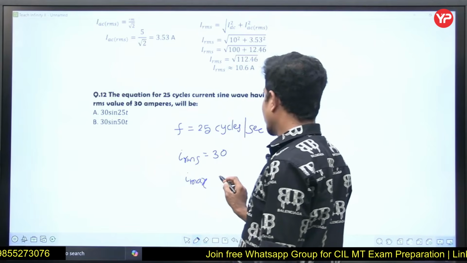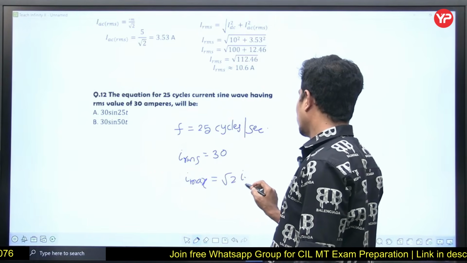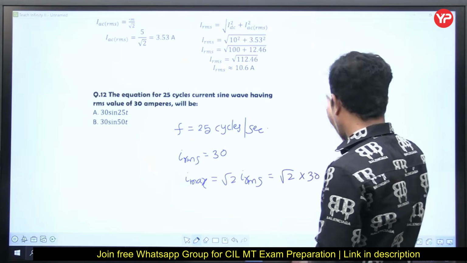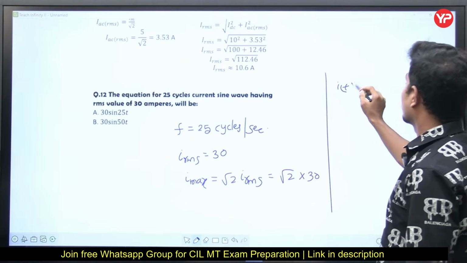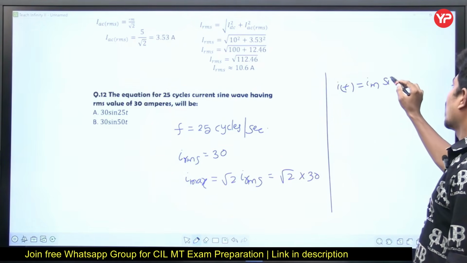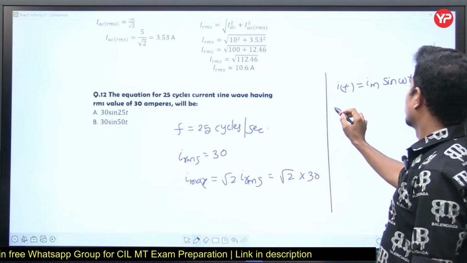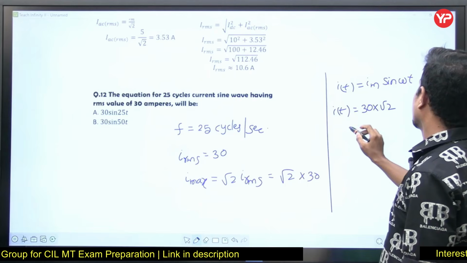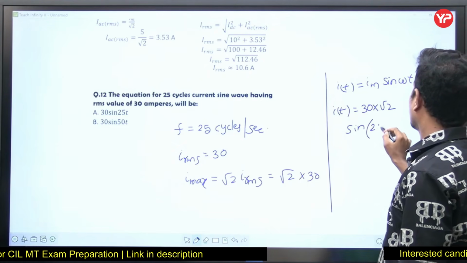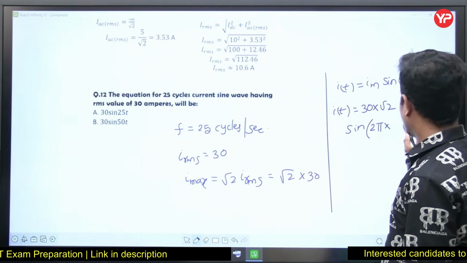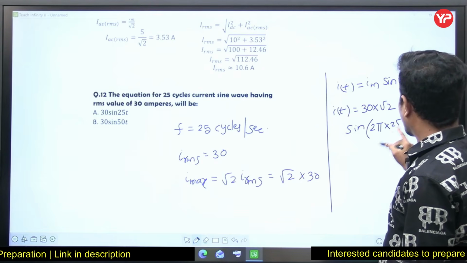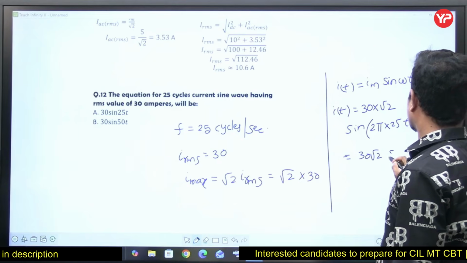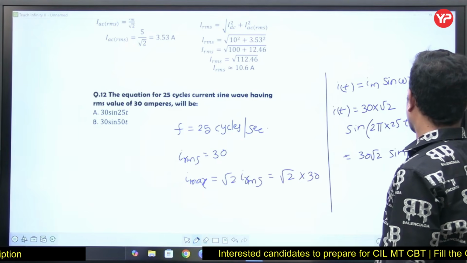For a sine wave, maximum value is root 2 times of RMS, that is root 2 times of 30. Now, I of t can be written very simply as Im sine omega t. So, I of t is equal to Im, which is 30 into root 2, into sine of 2 pi f t. How much is f? 25. So 30 root 2 sine 50 pi t.